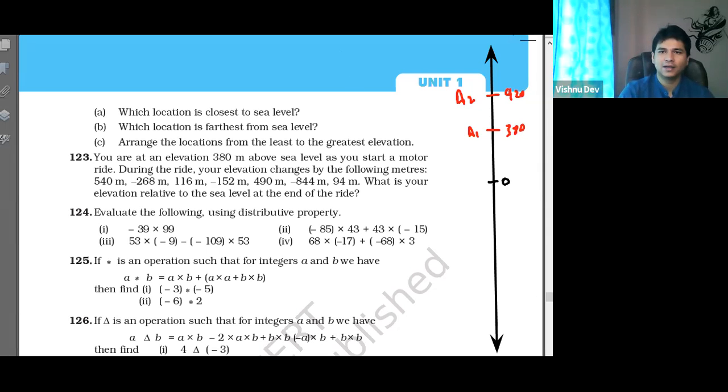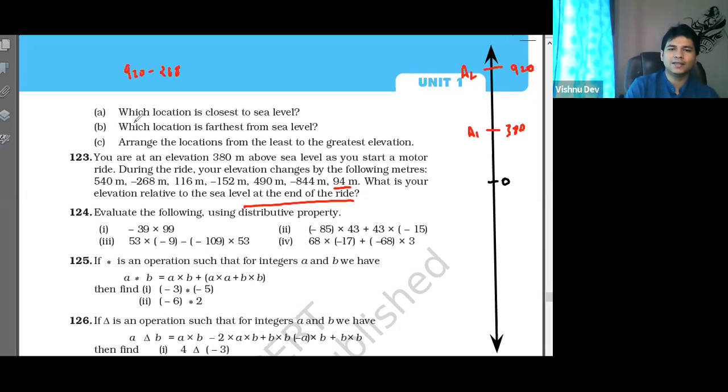समझ में आ रहा है? Everyone is getting it. Changes by, है ना? Because अगर changes by नहीं देता तो answer ही बहुत easy होता. Because अगर change नहीं लेंगे तो this is the final. If we will not take the change, then the final will be this. But it is not the question. Question is it changes. So this is A2, which is 920. Now, then minus 268. अब इसके बाद minus 268 हो गया. So 920 minus 268, 652.